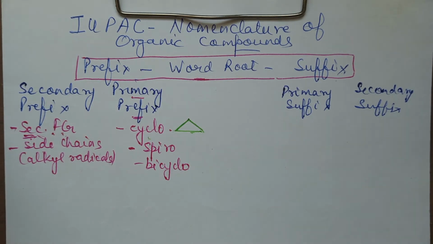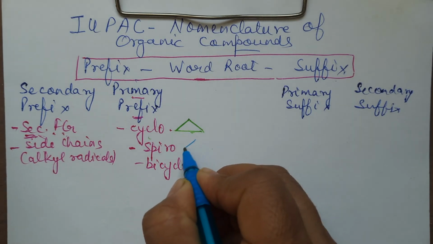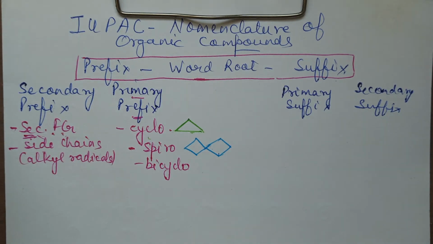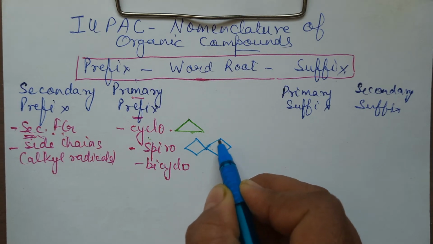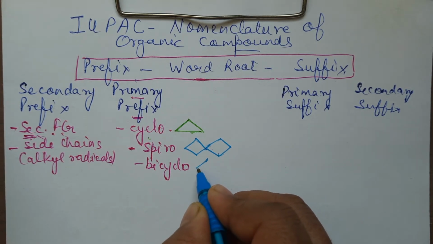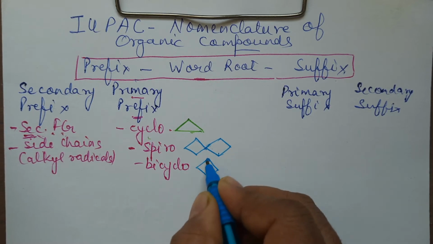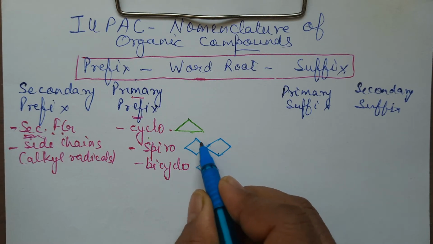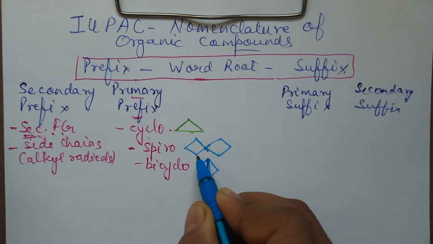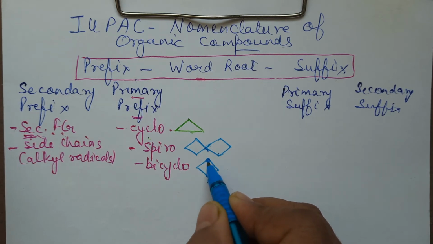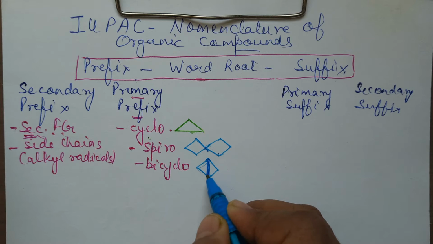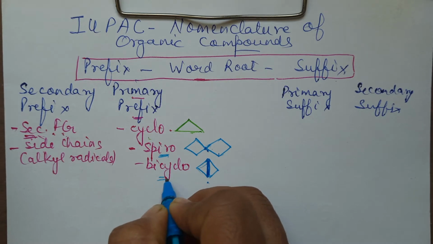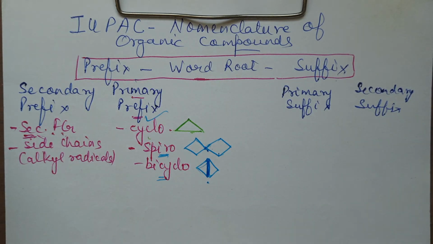Now, what is spiro? Spiro is in case you have a structure something like this. This is spiro. That means in the center, you get the cross-like thing. Bicyclo means two rings are there and they are fused in such a manner that they come like this. There is a difference between this and this. In this, there is one carbon atom here in the center and there is a cross-like thing. This is bicyclo. Though you do not have many examples of spiro and bicyclo, but definitely cyclo you will have the examples.